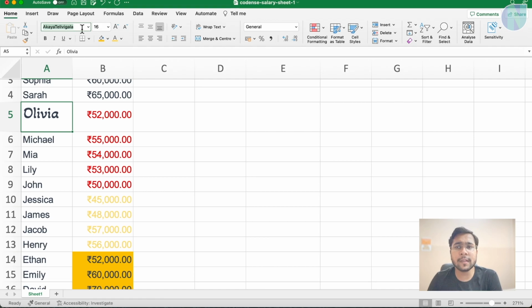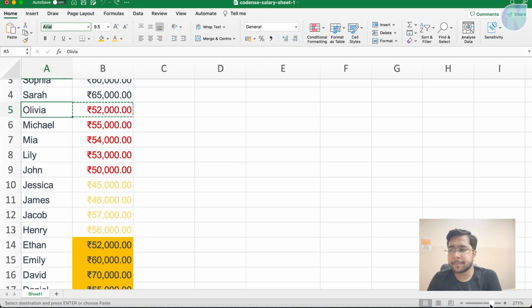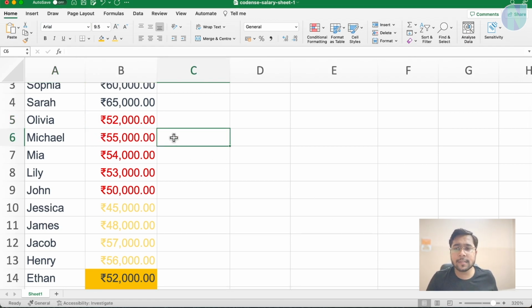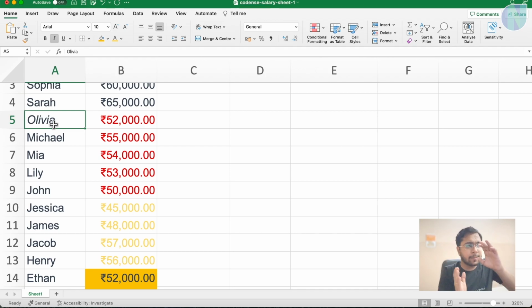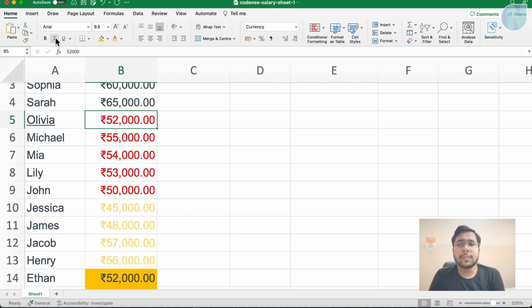This is for making the text bolder. Let me undo it again so that things are easily visible. I can zoom the Excel sheet a little bit. Here, selecting this, now I can change the font size. I can make it bolder. I can make it italic; italic means a little bit tilted. Or I can make it underlined. Here you can also do a double underline. This arrow gives us more options for that. This kind of arrow is at many places. So this is about text formatting.